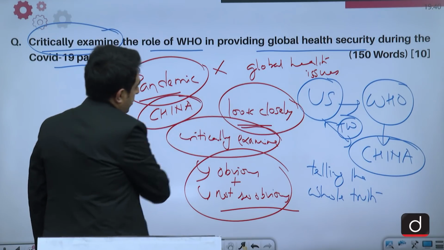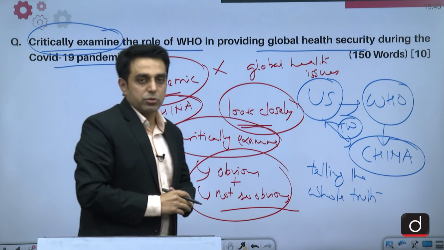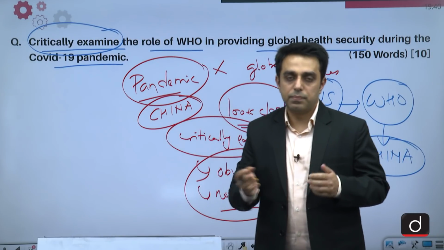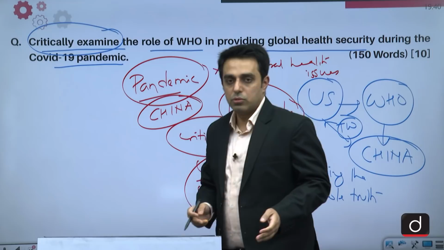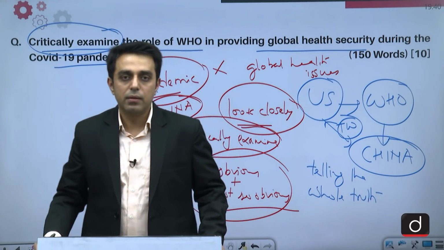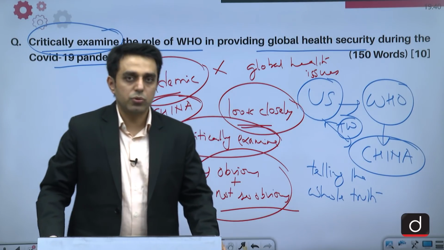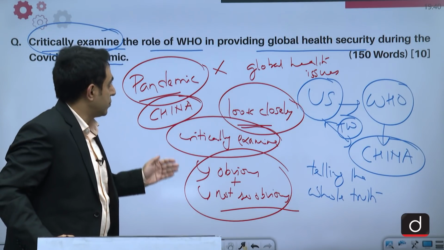So this is an allegation that US made, and US also withdrew from WHO, which the coming president of US, Joe Biden, has said that he will review the decision and most probably will take it back. So US will continue to be part of WHO.